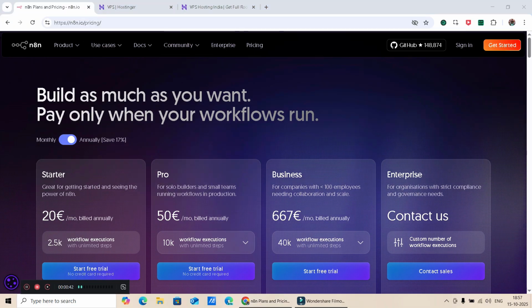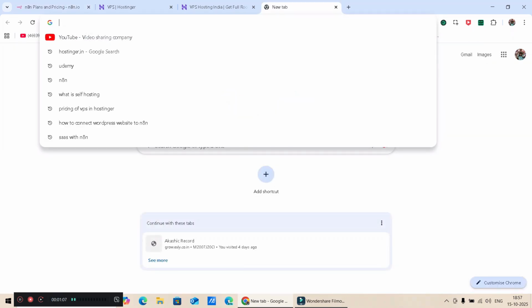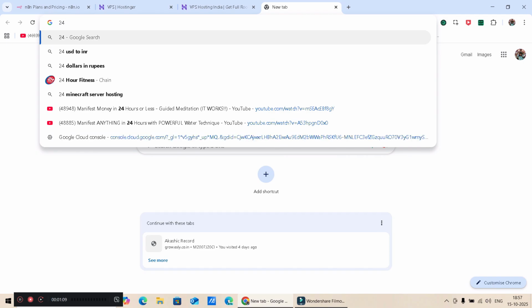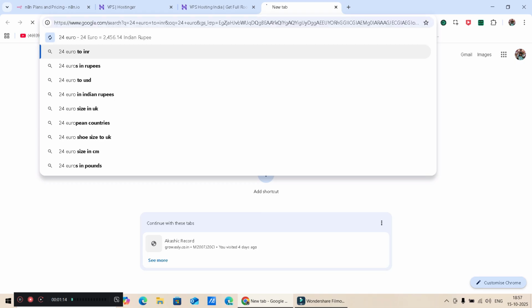So n8n has an advantage of self-hosting, and it can be self-hosted through n8n itself, but it is very costly. Monthly they will charge around 24 euros, and 1 euro comes around 100 rupees in Indian money. So you can calculate 24 euros to INR.